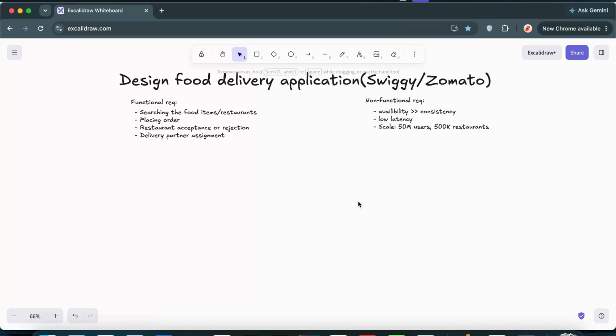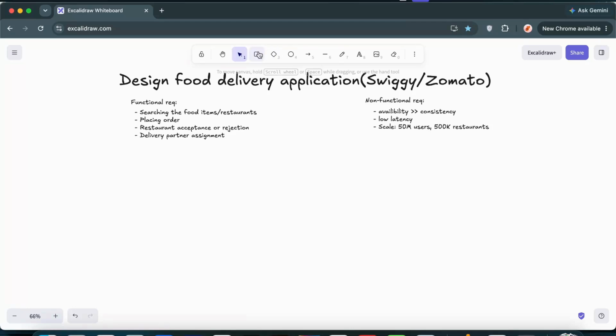The first is obviously we have these core entities before we deep dive into the system. The entities will be like restaurants, owners, food items. Then there will be users, delivery partners. If we talk about the enums, there will be a status enum and all. These are a couple of things that we will be having. And talking about the APIs, mostly there will be REST APIs that we will be having. So while designing the system, I'll try to add those APIs there itself.